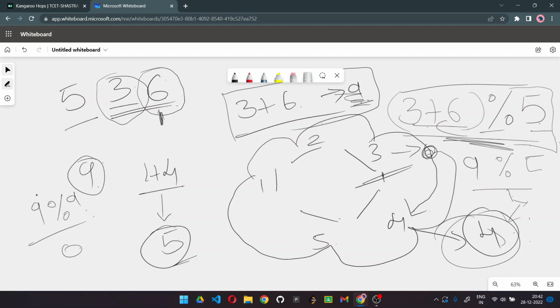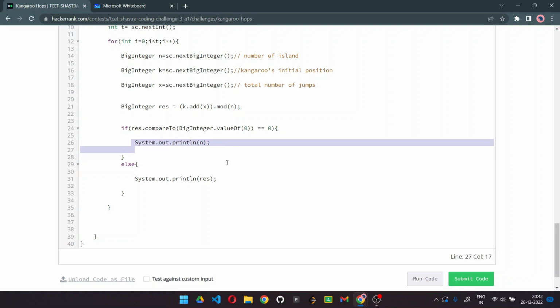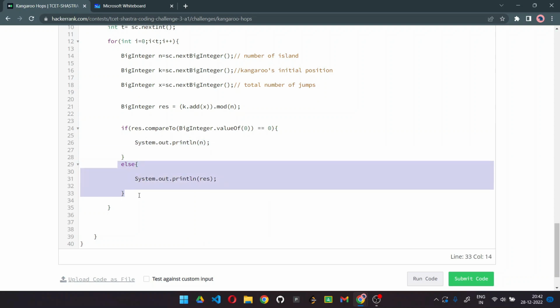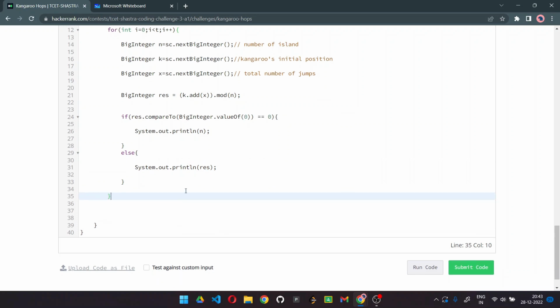It means I have completed and I am on island 9 and I have only 9 islands. This is handled as an edge case. Here we simply return n, and if not, we simply return the value of result.